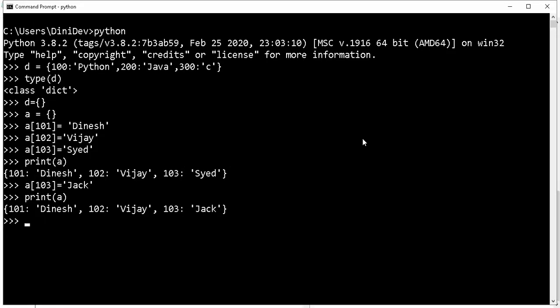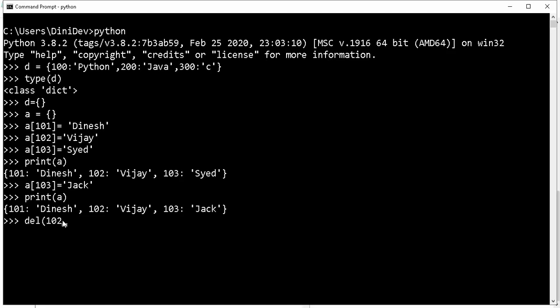Okay. If I want to delete a particular key, what should I do? The same thing. Here we have del of whichever one we need to delete. For example, if I need to delete the key 102, here we need to mention the key only, not the value. The key may be an integer or string, anything.